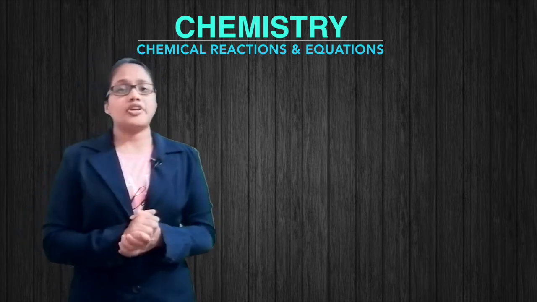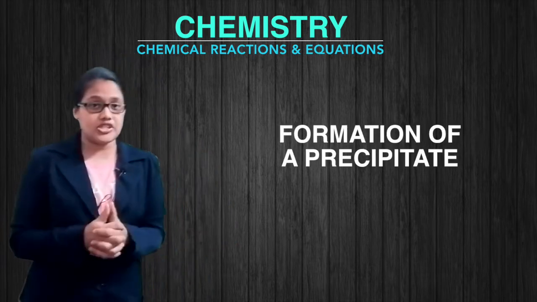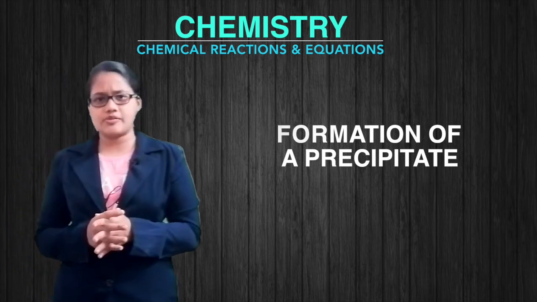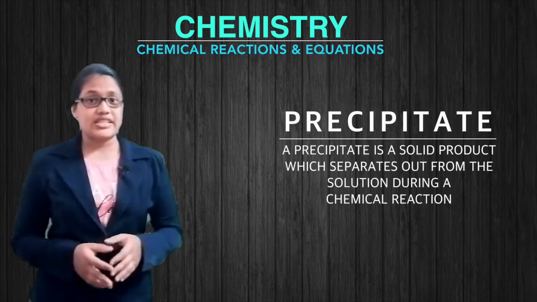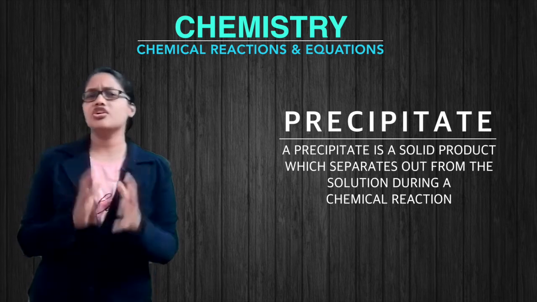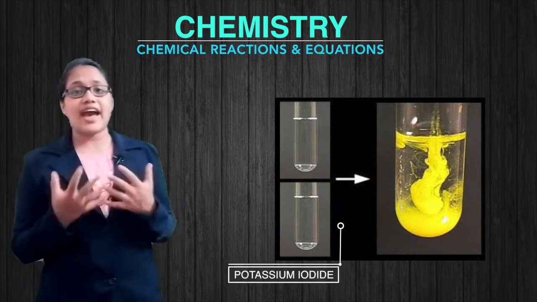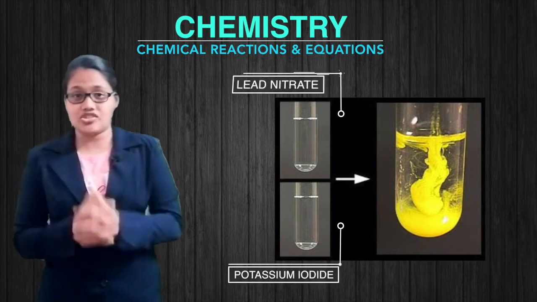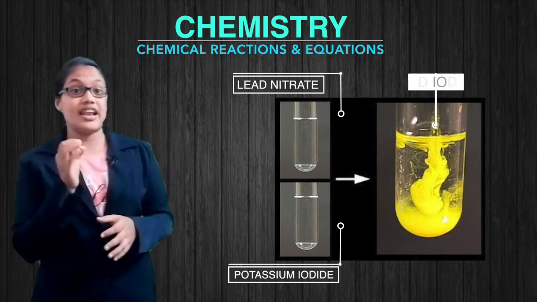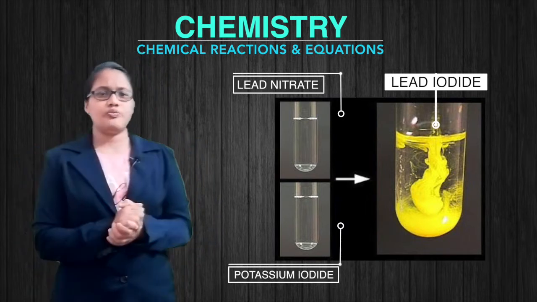The second characteristic of a chemical reaction is the formation of a precipitate. Some chemical reactions are characterized by the formation of a precipitate. A precipitate is a solid product which separates out from the solution during a chemical reaction. When potassium iodide solution is added to a solution of lead nitrate, we obtain a yellow precipitate, which is lead iodide. So there is a change in color too.